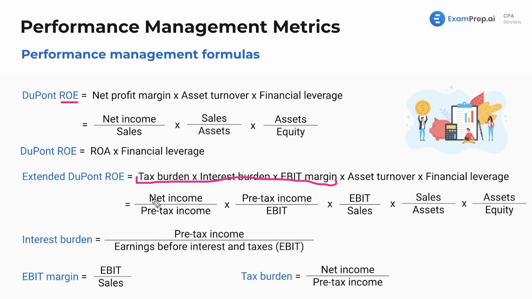So that's tax burden, net income divided by pre-tax income, and it's pre-tax income divided by EBIT. EBIT margin is EBIT divided by sales. So these all correlate with each other right there. Memorize them. This whole extended one is less important than just the normal DuPont ROE. This I would for sure know, but man, it's a whirlwind, isn't it?